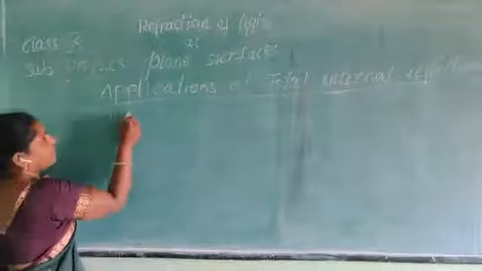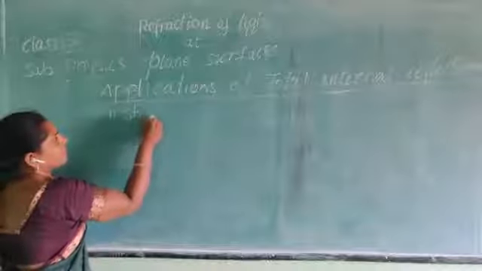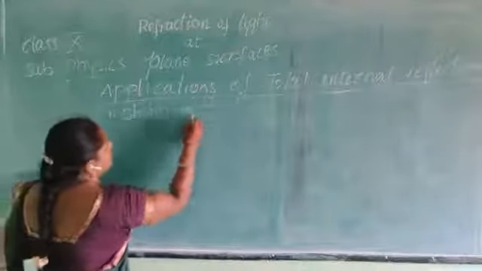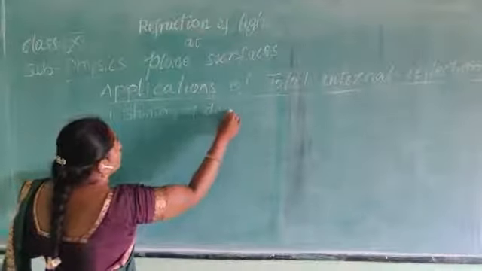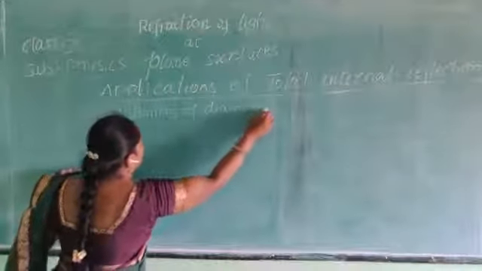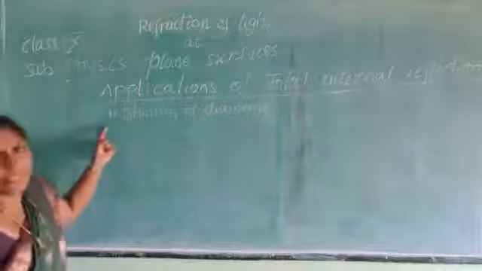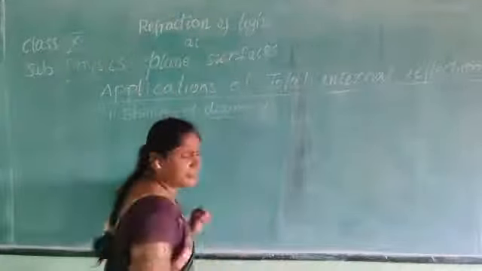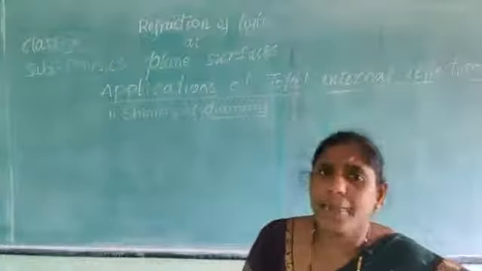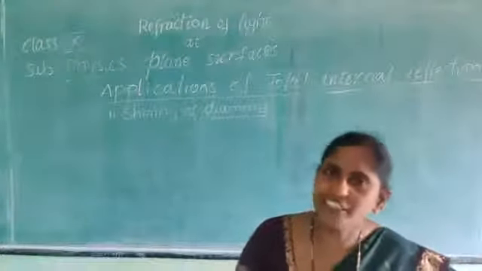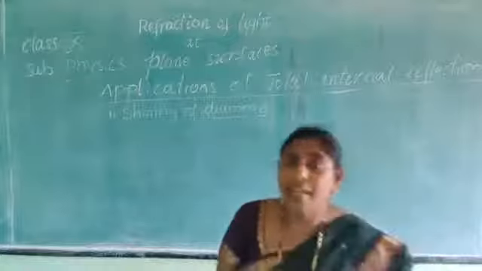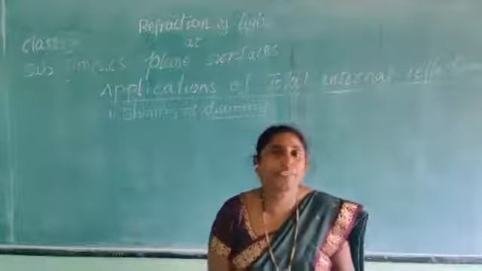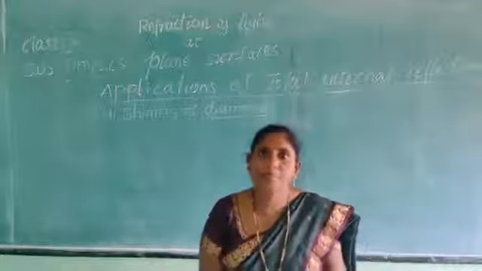The shining of diamond. Already we know, children, what is diamond? It is a stone. It is a precious stone, and it is so costly.